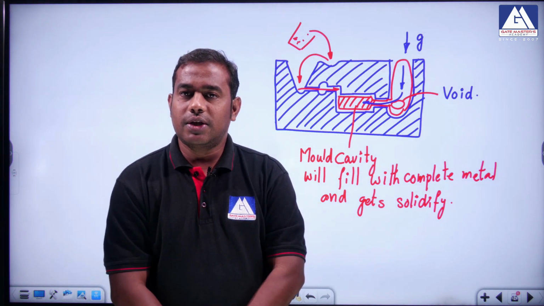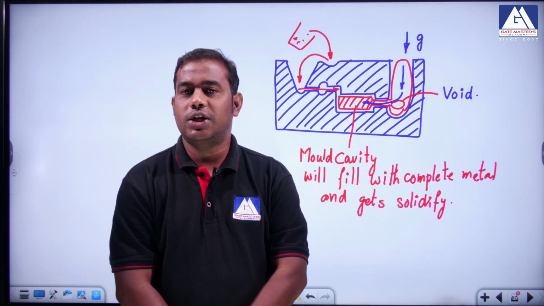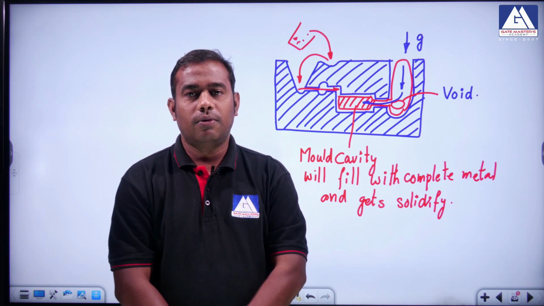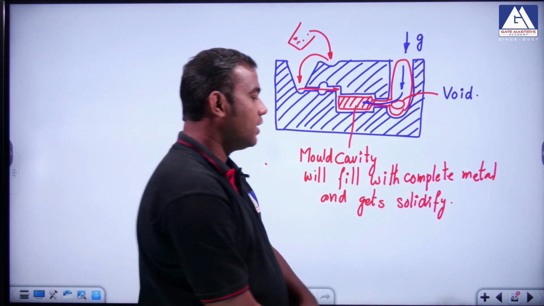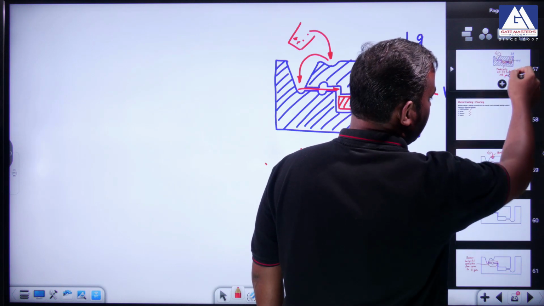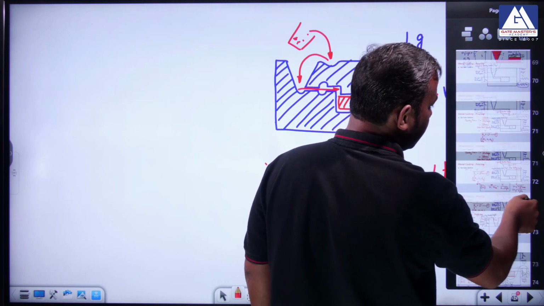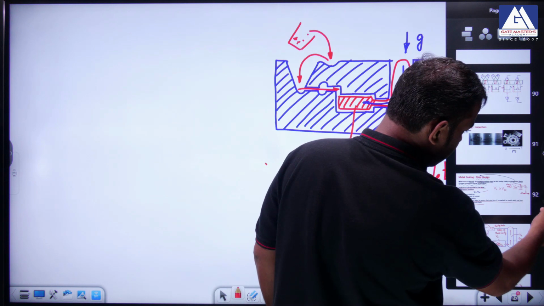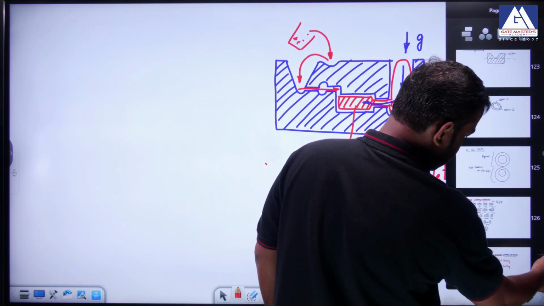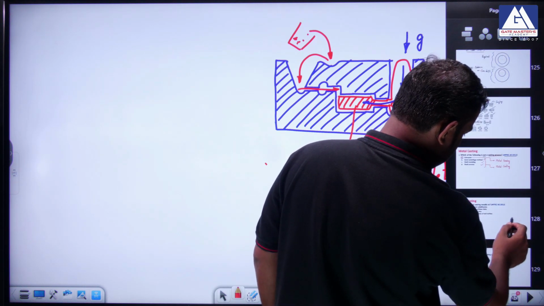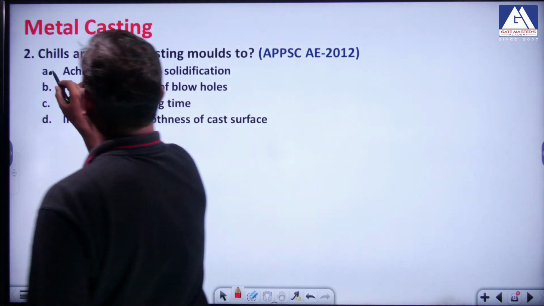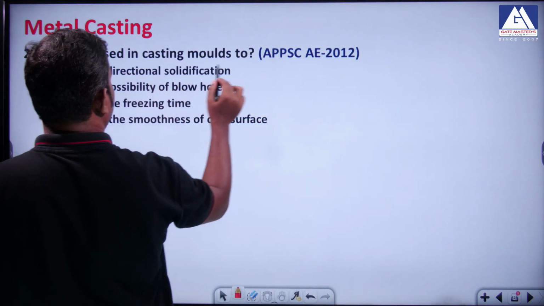In some cases there is an L-shaped or T-shaped component, and there we will use chills, right. So in this problem, if you look at it, you will understand the answer. The answer is obvious: to achieve the directional solidification, we will be using this one.